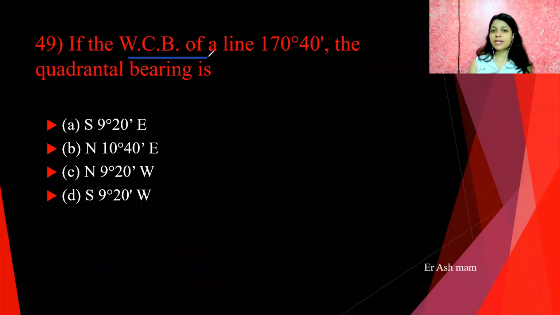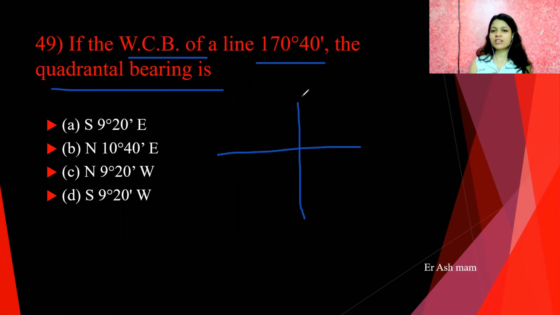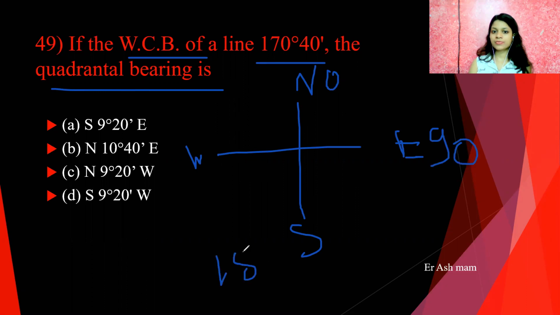If the whole circle bearing of line is 170 degree 40 minutes, the quadrantal bearing is. So we know that this is north, south, east and west: 0, 90, 180 and 270.